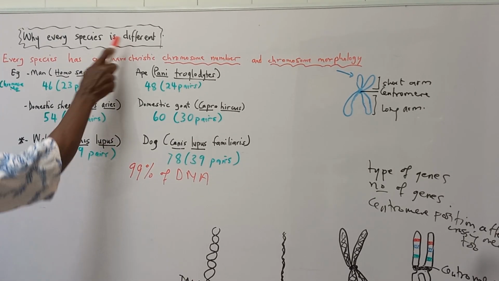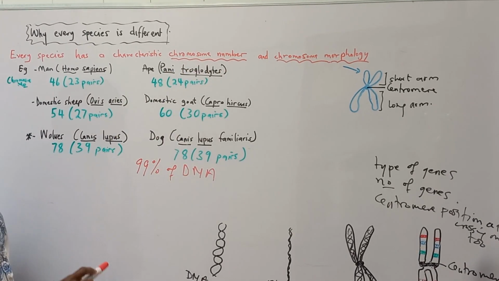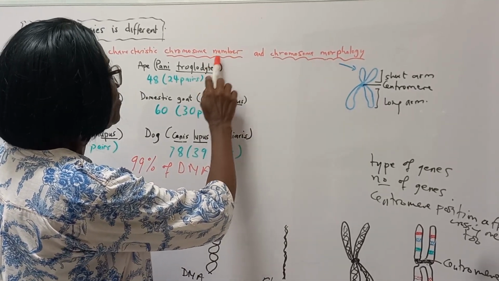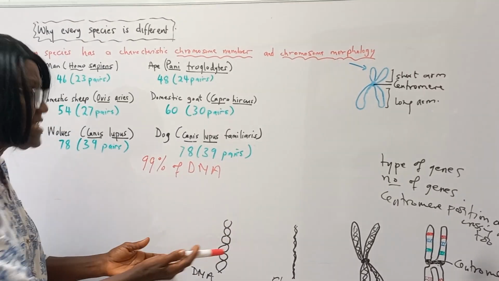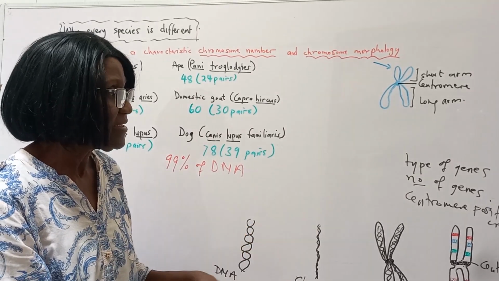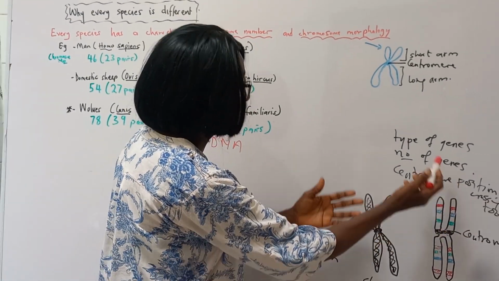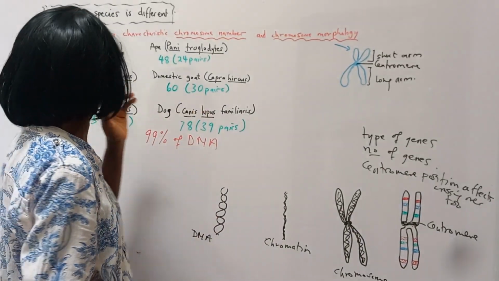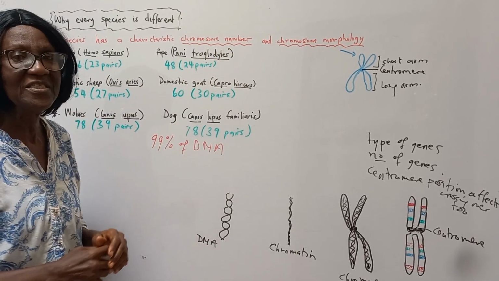Every species is different because every species has a characteristic chromosome number and characteristic chromosome morphology. And these are all very important because the chromosome is DNA, and DNA bears the genes: the number of genes, the type of genes, the gene interactions, and where the centromere is, holding the short arm and the long arm, are all different. And once it's a different species, the chromosome number will be different and the chromosome morphology will be different.